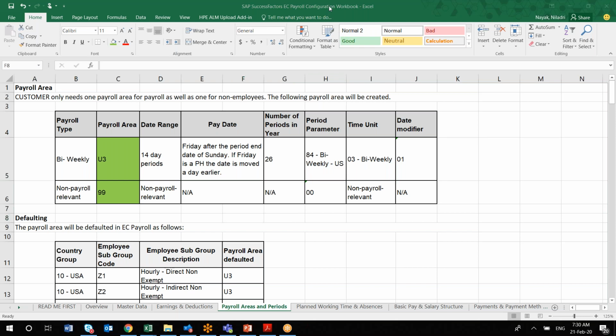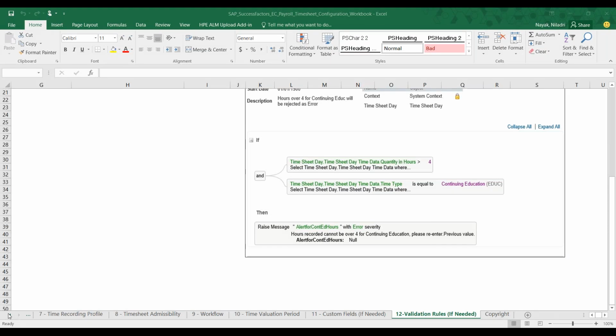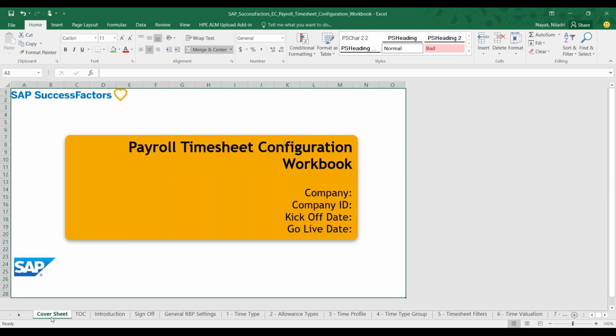Next I will be showing another document, your time sheet configuration. But as I was saying, as an EC payroll consultant, you don't have to go into very much detail of that particular document. Let me open that time sheet. The only thing is, whenever there is an integration point, you have to decide. This document is basically your payroll time sheet configuration. All this configuration will be done by your time consultant, but from a payroll point of view, I'll mention the points you have to touch upon.